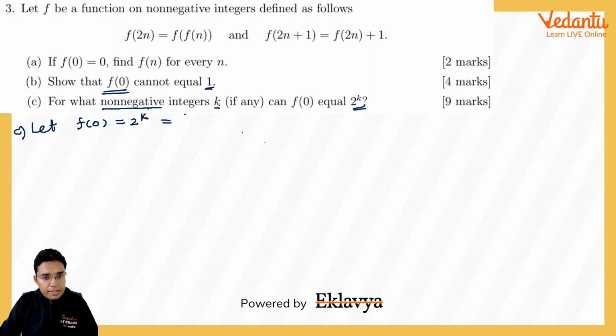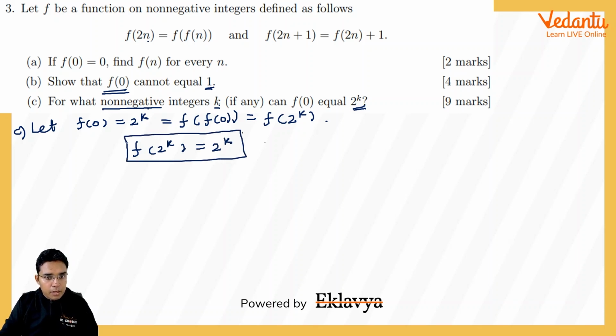And I can write this also as f(f(0)) by taking n equal to 0. Because f(0) is 2^k, we can write this as f(2^k). So what we have proved is that f(2^k) is equal to 2^k.